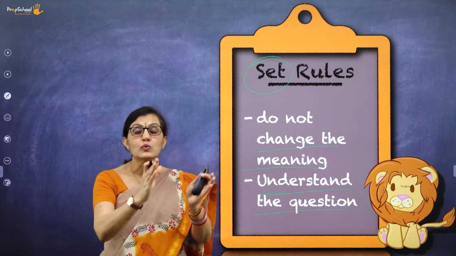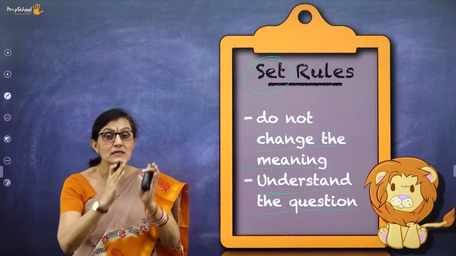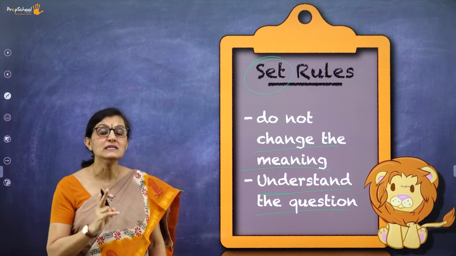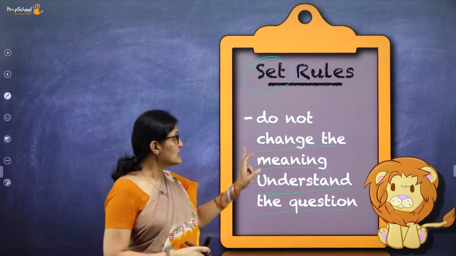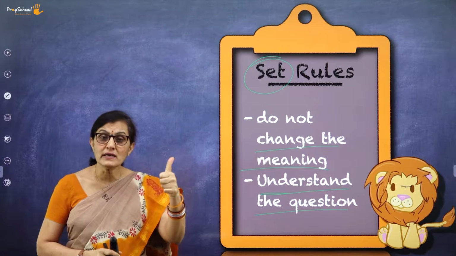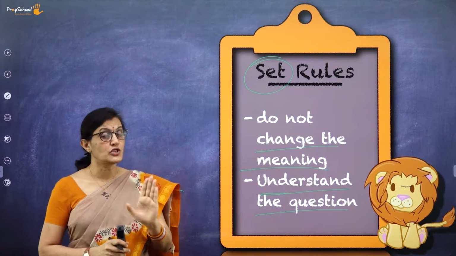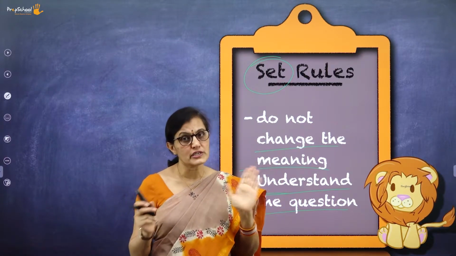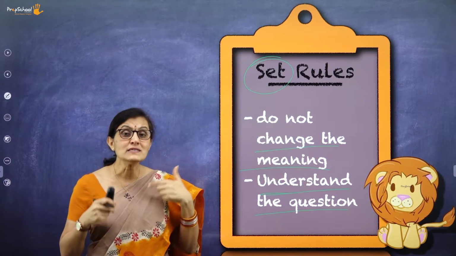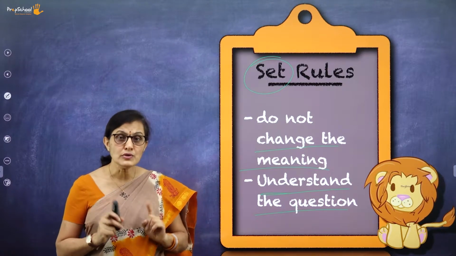Understand what the question asks you, and what kind of sentence transformation it is asking for. So these two things are the basic rules you need to stick to: one, never change the meaning of the original sentence; second, understand what the question is asking you to do.